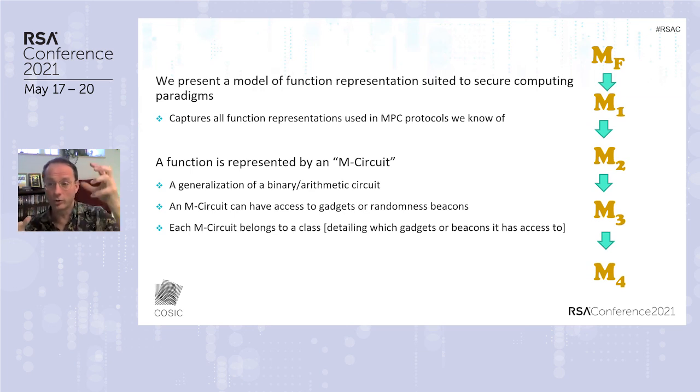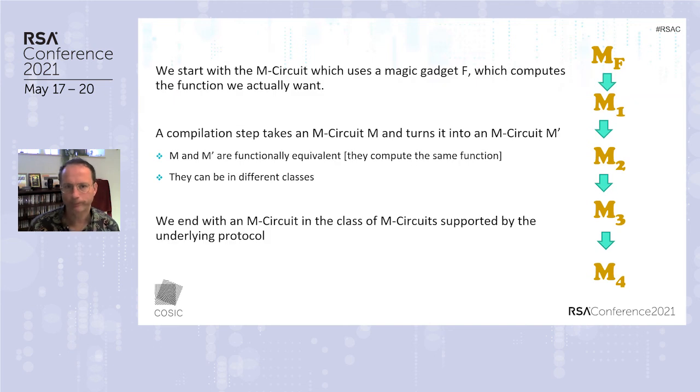And what you want to do is take an input function, an input representation, which is just the function as a magic gadget, and then compile it down to a class of M circuits which is supported by the underlying MPC protocol. That's what we mean by function compilation. Every step of the function compilation must create functionally equivalent circuits. You mustn't change the function as you compile.